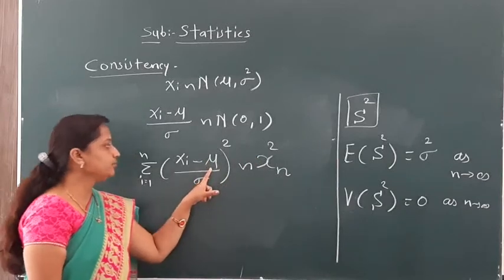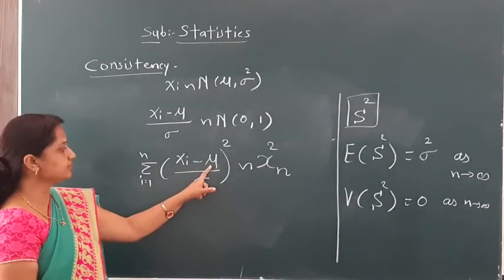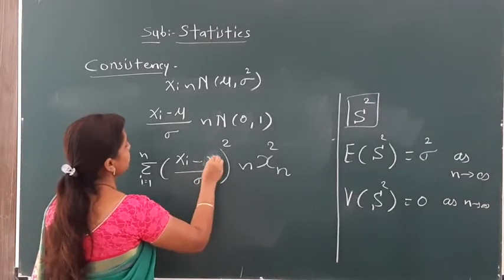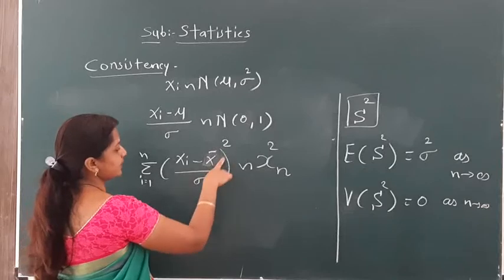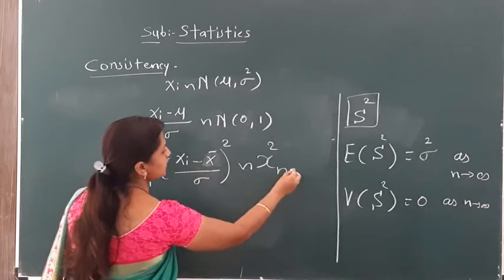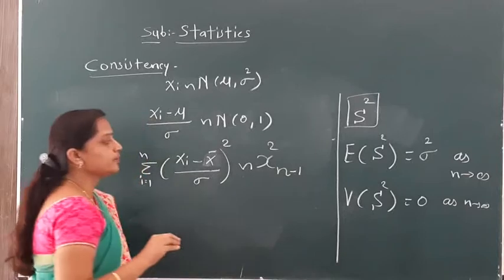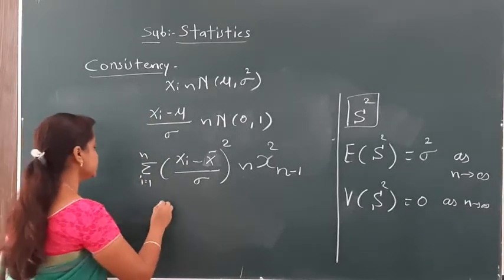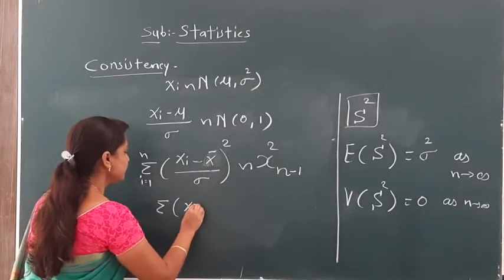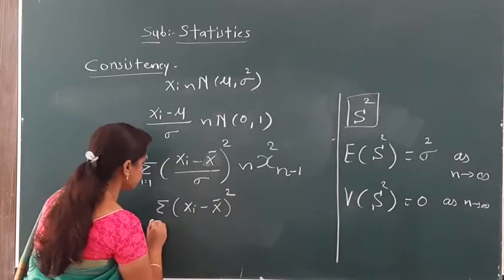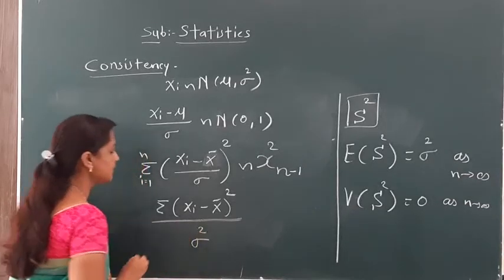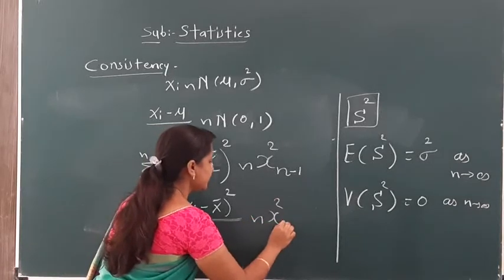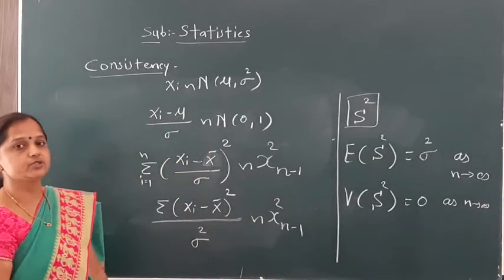Here the population mean mu is unknown, so we replace this mu by the unbiased estimator x bar. Summation (xi minus x bar) whole square divided by sigma square follows chi-square, and now the degrees of freedom reduce by 1, meaning chi-square with n minus 1 degrees of freedom. We can write this definition in this way: summation (xi minus x bar) whole square divided by sigma square follows chi-square with n minus 1 degrees of freedom.